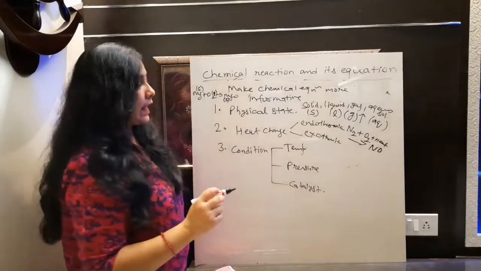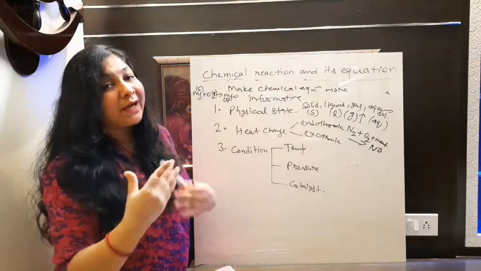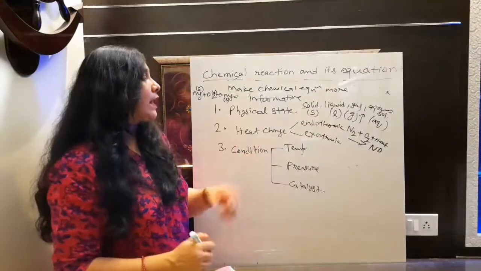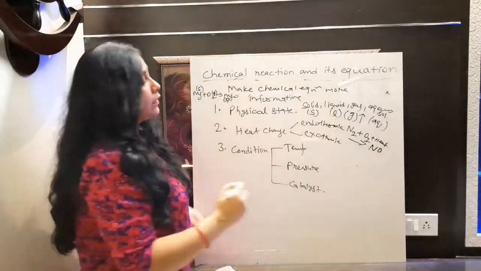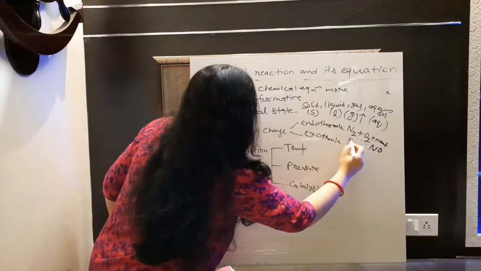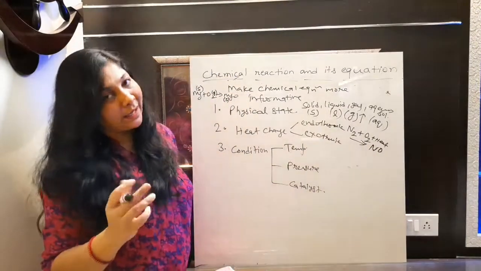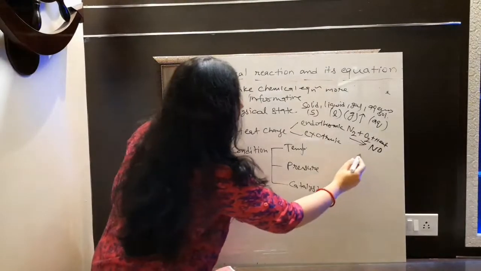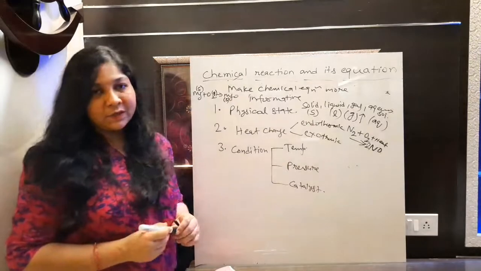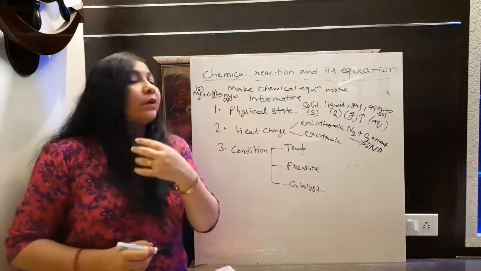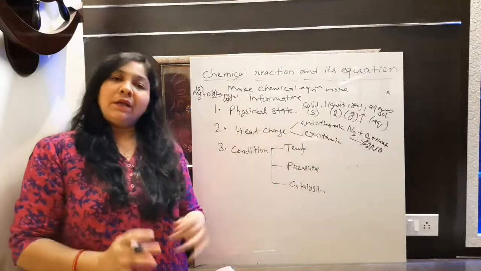In this particular reaction you can see here N2 plus O2 plus heat. We are providing heat here also to complete this reaction. After completion of this reaction NO is forming. So this is just a reaction in which heat is supplying here. So this type of reaction is defined as what? Endothermic reaction. Now we need to balance this. Only we need to put 2 here. This equation will get balanced. Fine. So this is the example of heat change in which we are providing heat energy to complete the reaction.